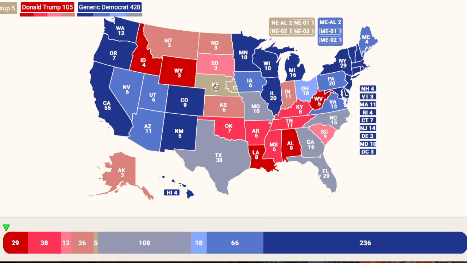There's a lot of people who don't approve of Trump but aren't all that necessarily fond of the Democratic Party. Places like Arizona, places like Texas, definitely places like Utah, etc. So yeah, 428 for the generic Democrat, not a prediction. I'm just trying to aggregate that information to you in a meaningful and in a simple fashion.